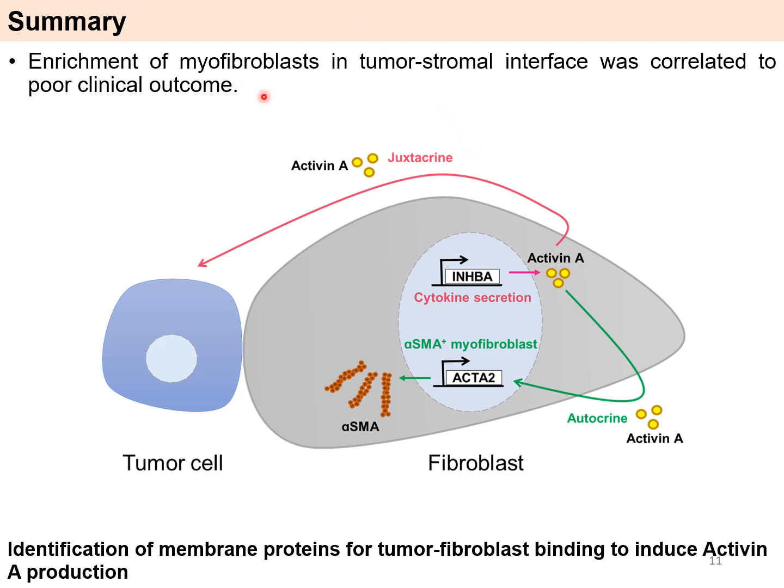Summary: enrichment of myofibroblasts in the tumor-stroma interface was correlated with poor clinical outcome. Upon direct contact with tumor cells, fibroblasts can secrete Activin A. Juxtacrine Activin A will induce EMT change of tumor cells, and autocrine Activin A can induce fibroblast activation. To further dissect the mechanism by which direct cell-cell contact induces Activin A secretion, I had to identify the membrane protein for tumor-fibroblast binding that induces Activin A production.